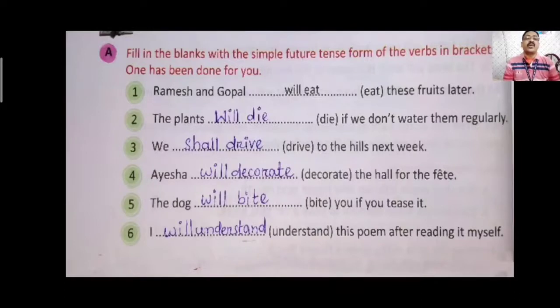The dog dash bracket bite you if you tease it. Future tense will be the dog will bite you if you tease it. I dash bracket understand this poem after reading it myself. Future tense will be I will understand this poem after reading it. Yes. So we can use will and shall to change the simple sentence into future tense.